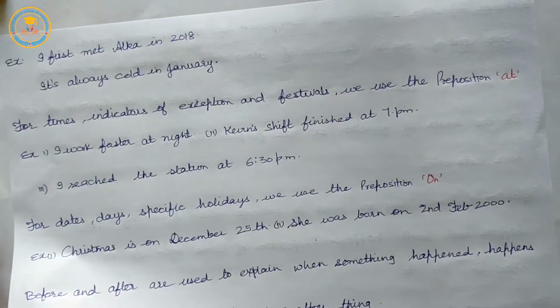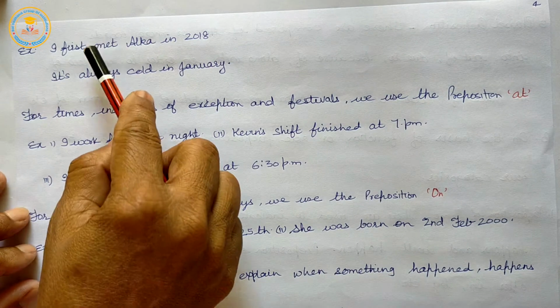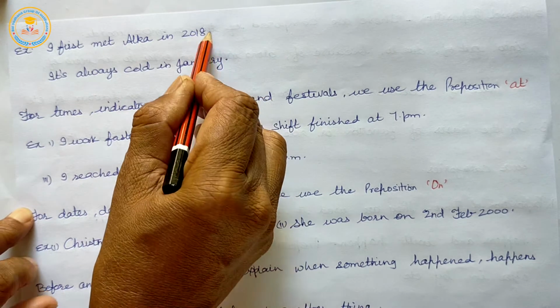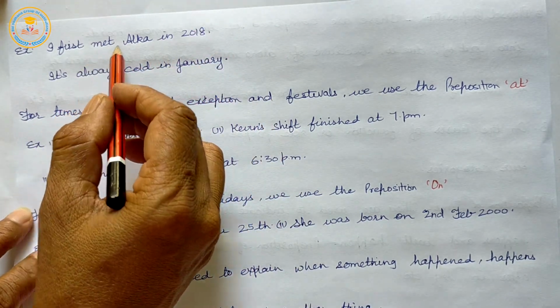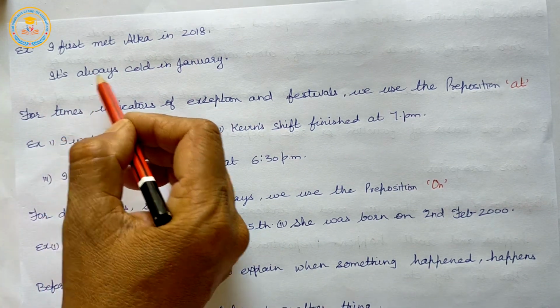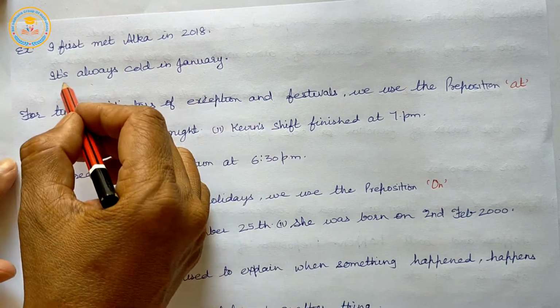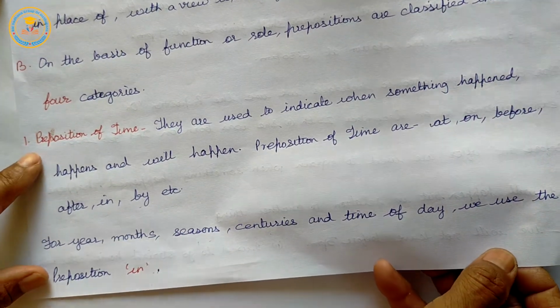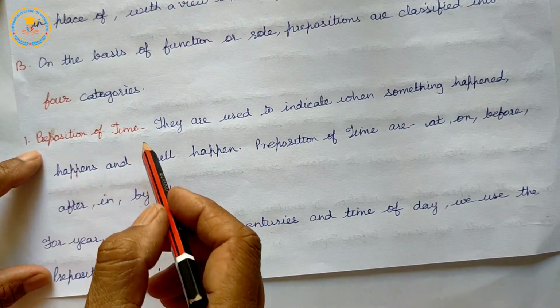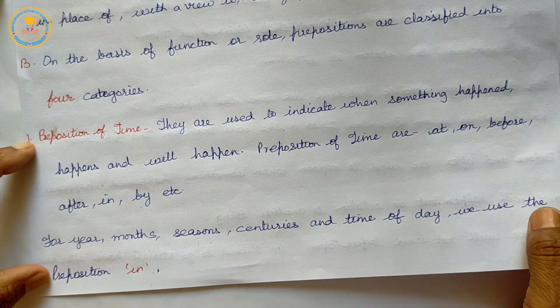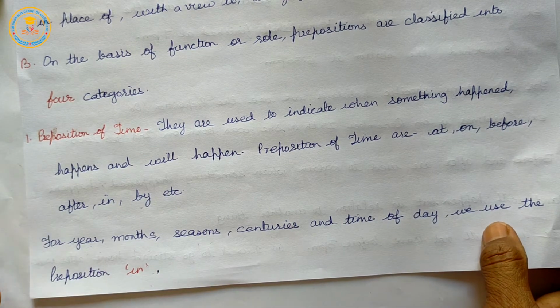Example, I first met Alka in 2018. Second, it's always cold in January. So, in is used in prepositions of time for year, month, season, centuries and time of day. The same preposition we will use in preposition of place.